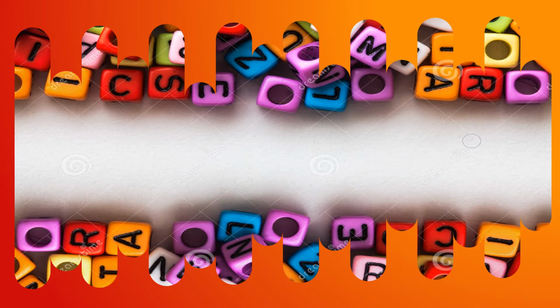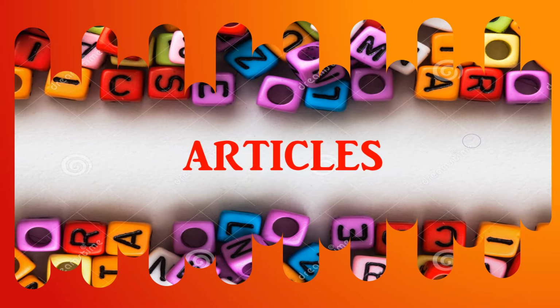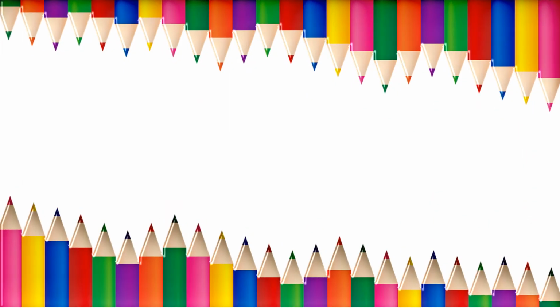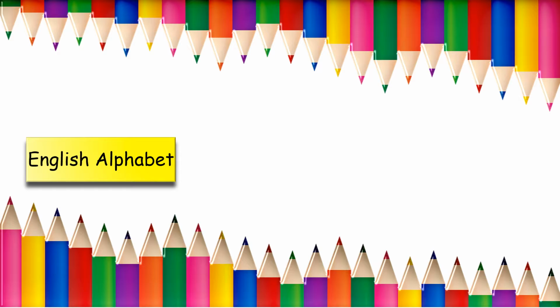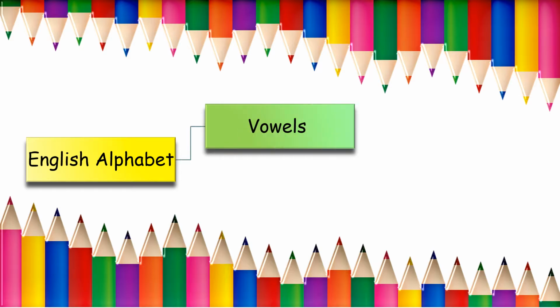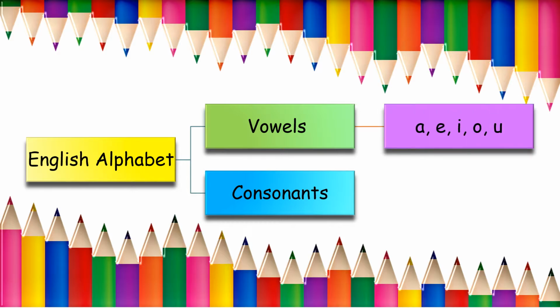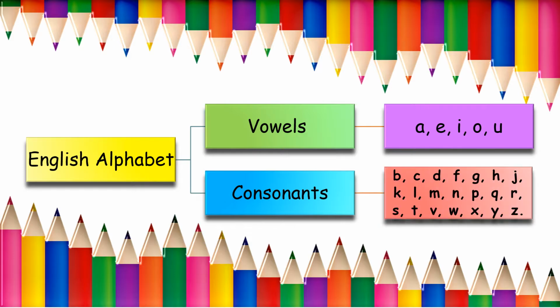Hello everyone. During this session, we will learn about articles. Let us start by answering this question. Did you know that the English alphabets are divided into consonants and vowels? If so, what are they? The alphabets A, E, I, O, U are called vowels, and the rest of the alphabets are called consonants.